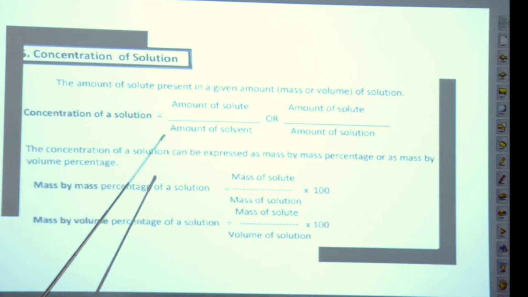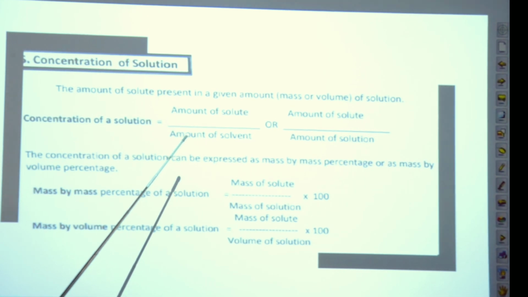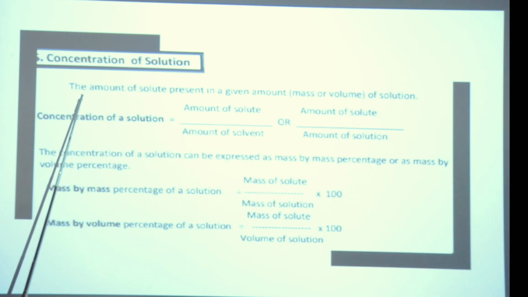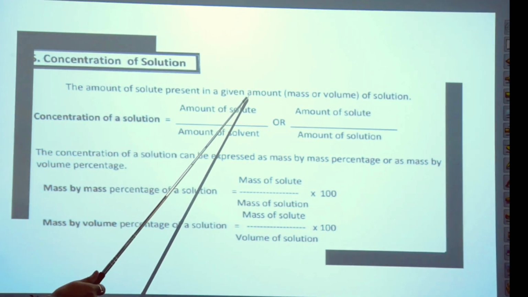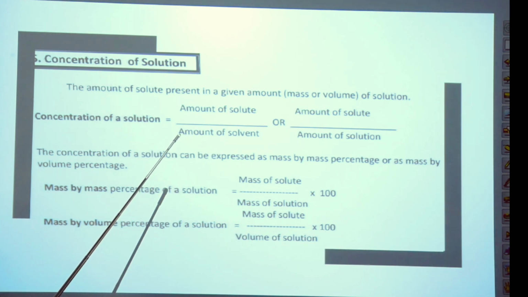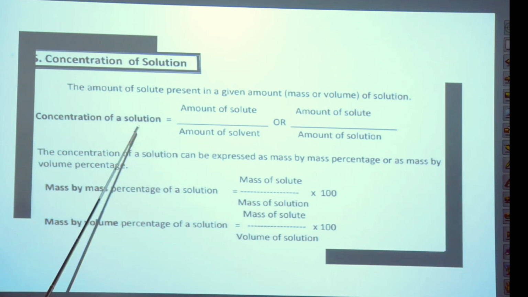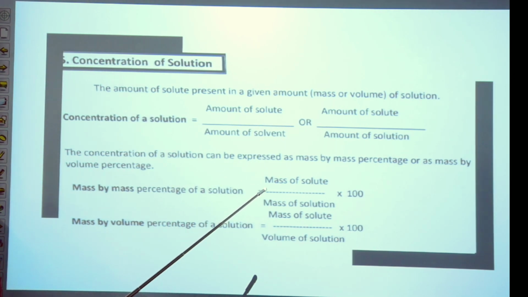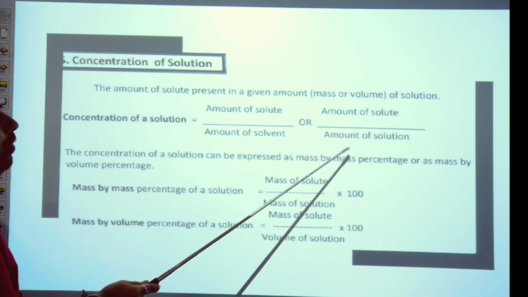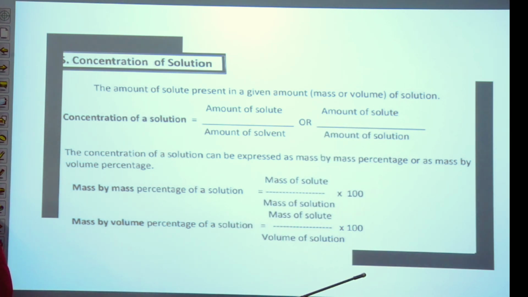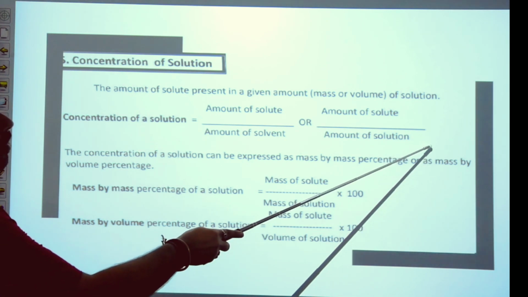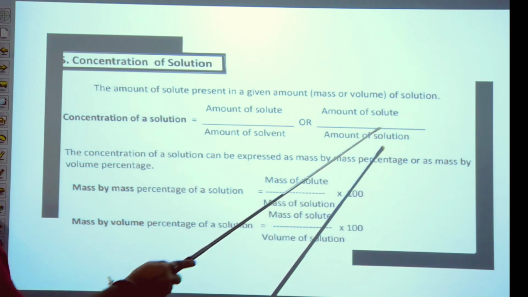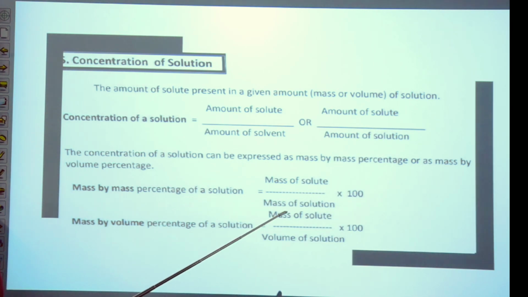Now concentration of solute. We know very well solute plus solvent equals solution. The amount of solute present in a given amount of solution, like the formula: concentration of solution equals amount of solute upon amount of solvent. Another formula: amount of solute upon amount of solution. So in the 9th class we use only this type of formula. It means नीचे क्या आएगा? केवल solution आएगा, solvent को हम use नहीं करेंगे.